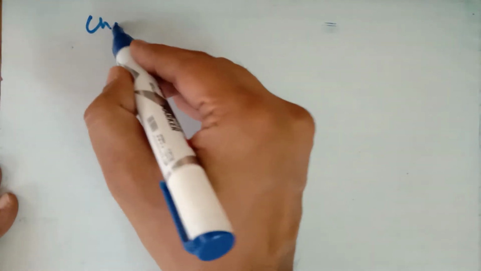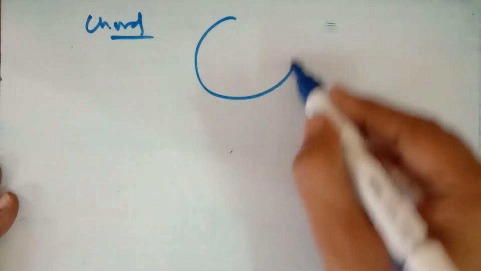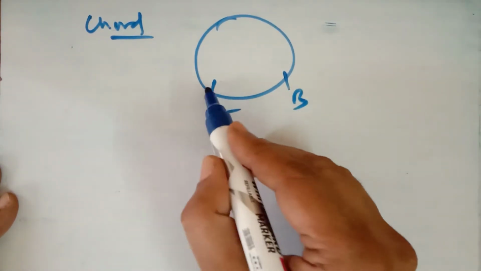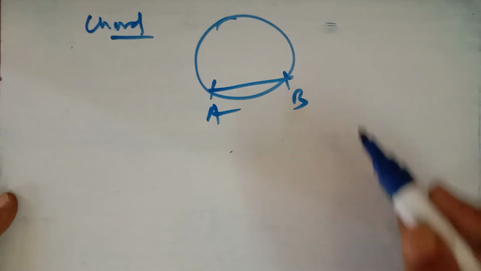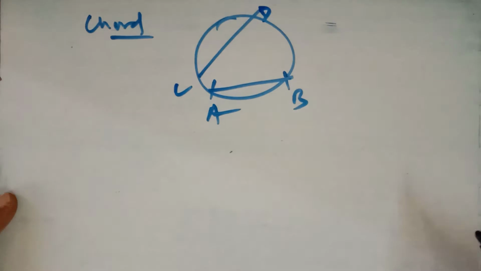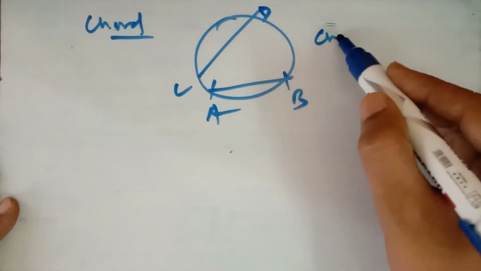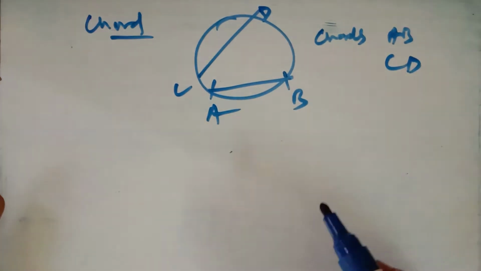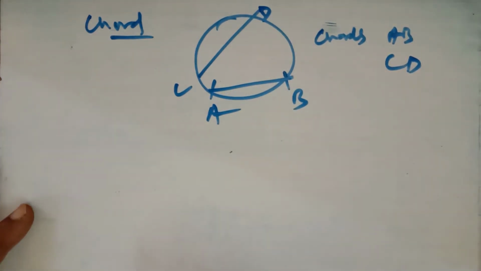Now after that we have the chord of the circle. What is the chord of the circle? A chord of the circle is the line segment joining any 2 points on the circle. This is a chord, and here is another chord. These are the chords AB and CD. There are an infinite number of chords in the circle.